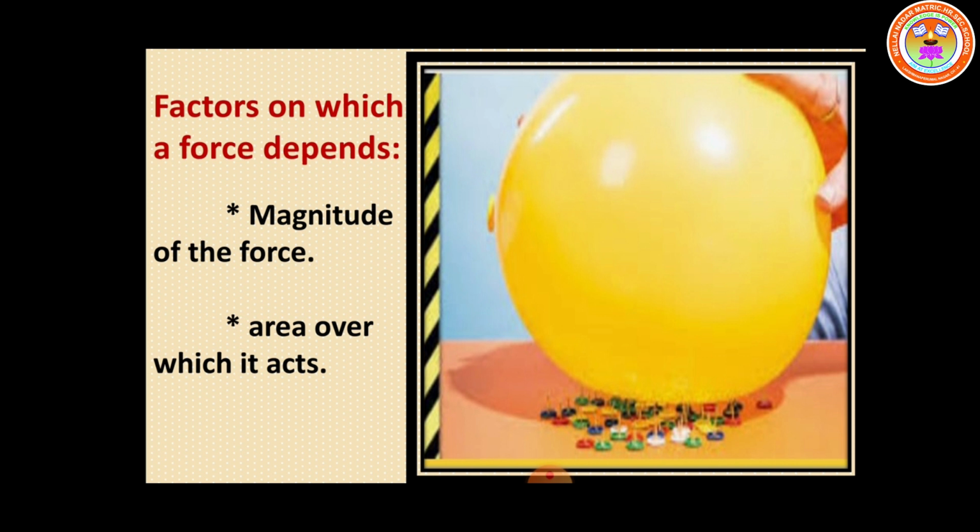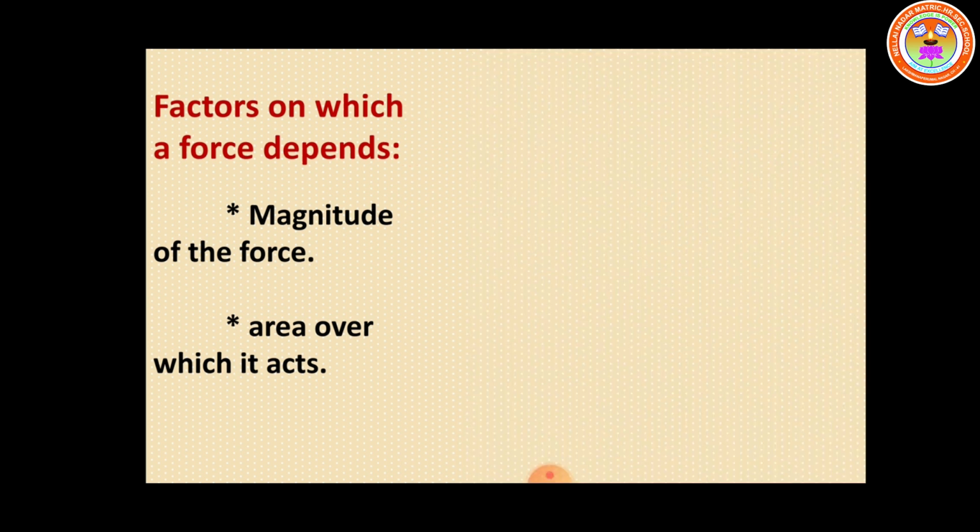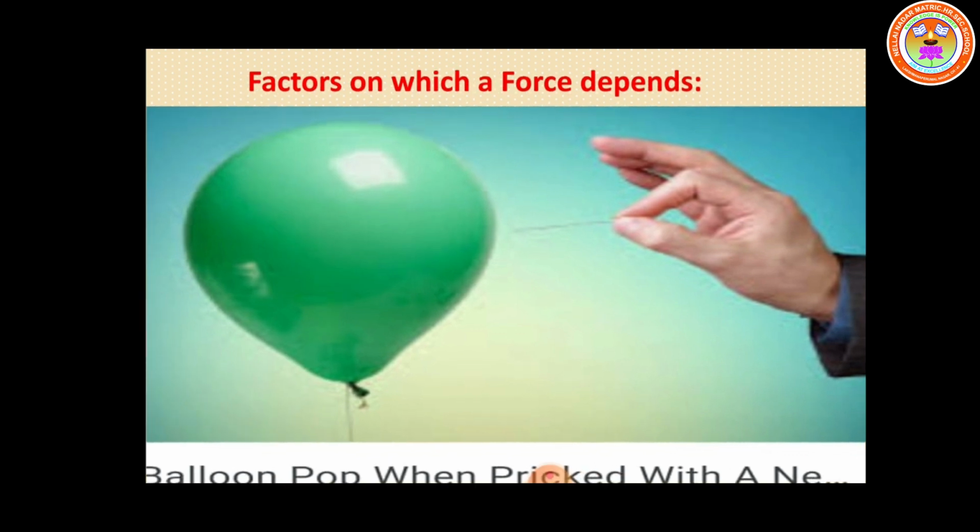The balloon will not burst. How is this possible? In the first activity, the balloon was filled with water, and if you prick it with a single pin, it bursts. But here we are not using a single pin.